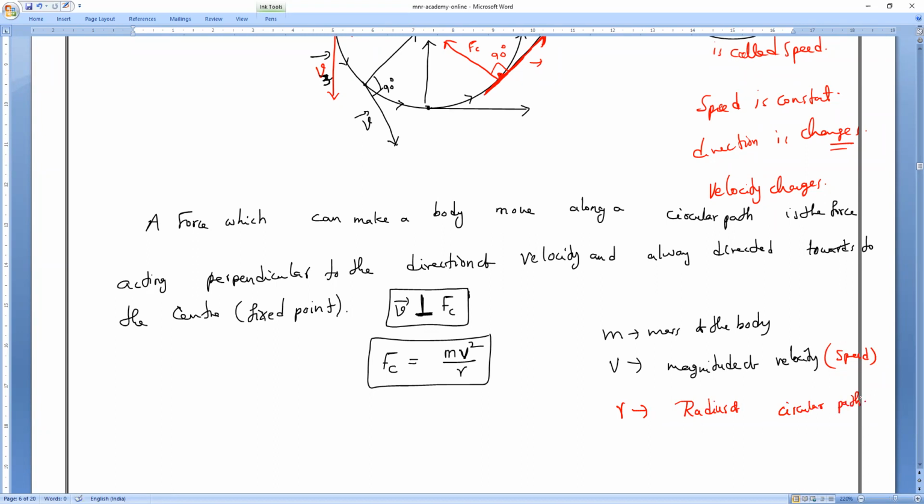So the centripetal force depends on three things. Can anybody tell what the three things are? Direction doesn't matter for us. I'm asking, centripetal force depends on three factors. So what are they? Mass of the body, magnitude of velocity, and radius of the circular path.